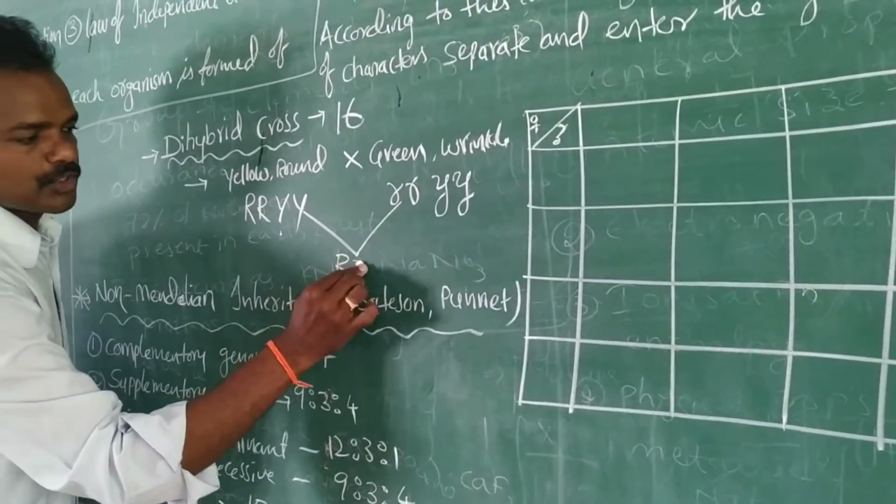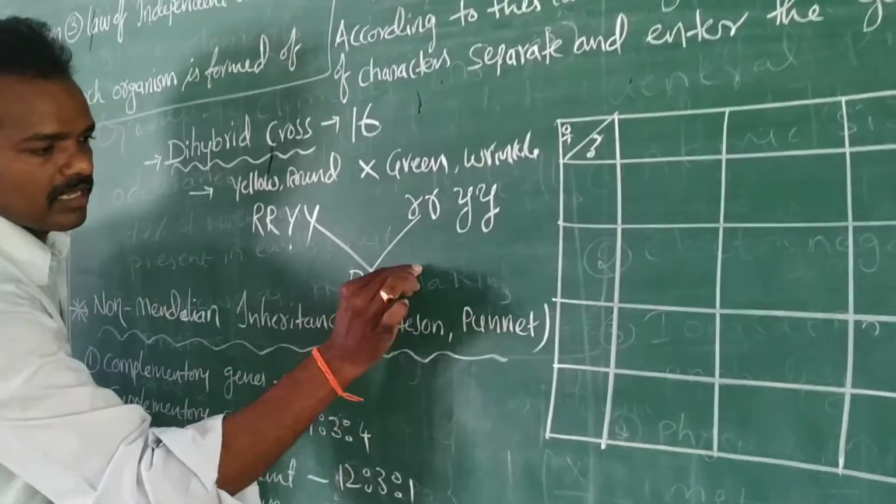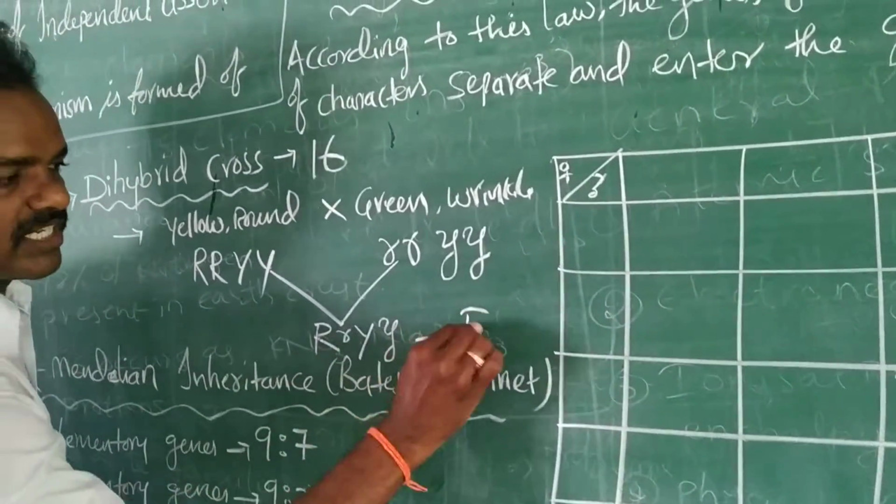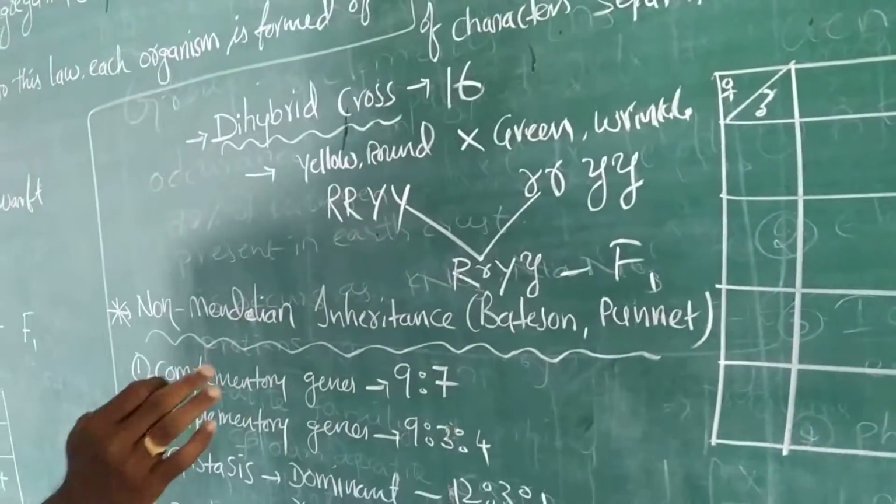The F1 generation is capital R small r, capital Y small y. Their gametes are present, and these are the differences.